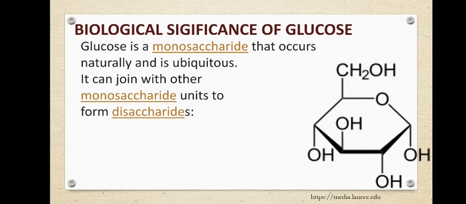What you are seeing here is a pyranose ring form. Okay, so glucose is a monosaccharide formed of a single sugar unit, and it is a naturally occurring sugar, and it can combine with itself, that means a number of glucose molecules can combine with each other, or it can also combine with other monosaccharides to form disaccharides and polysaccharides.